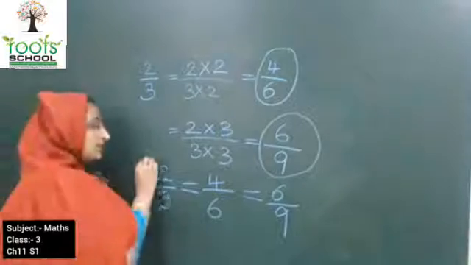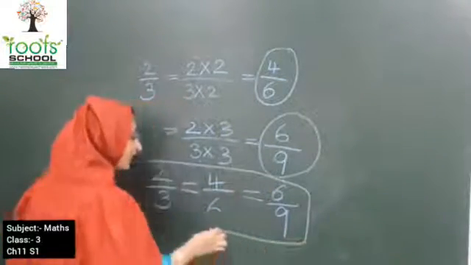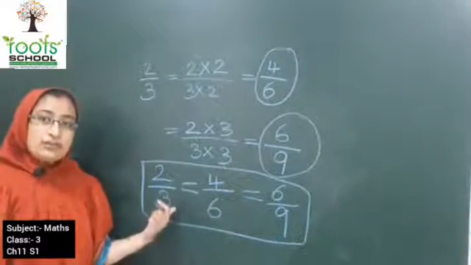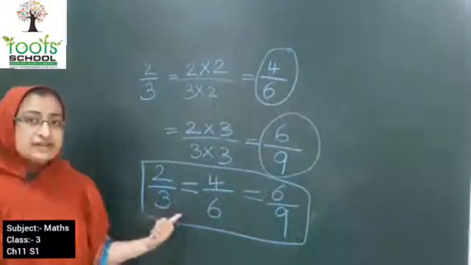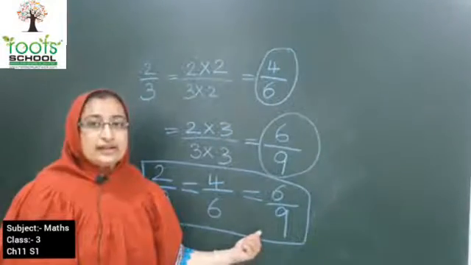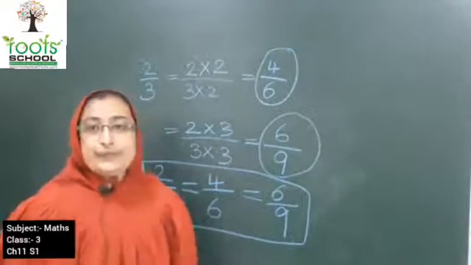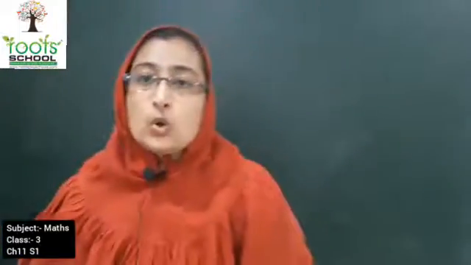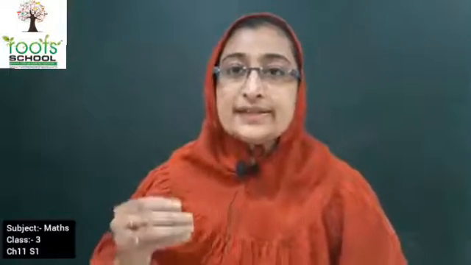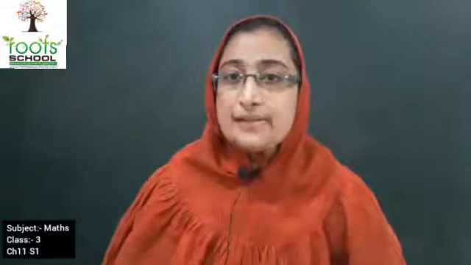Understood? So these three are equivalent fractions. The equivalent fractions for 2 upon 3 are 4 upon 6 and 6 upon 9. Understood, kids?